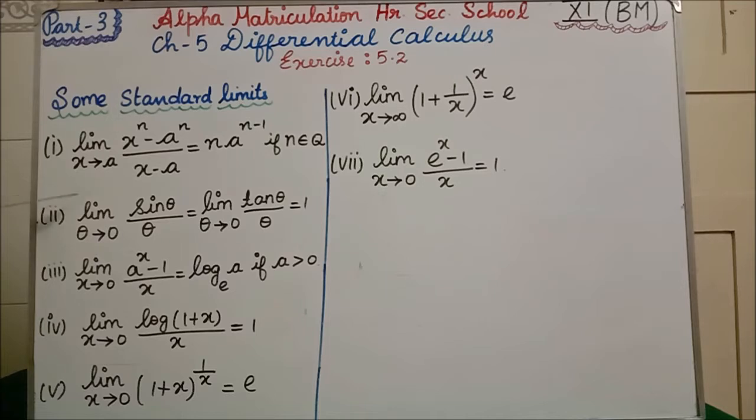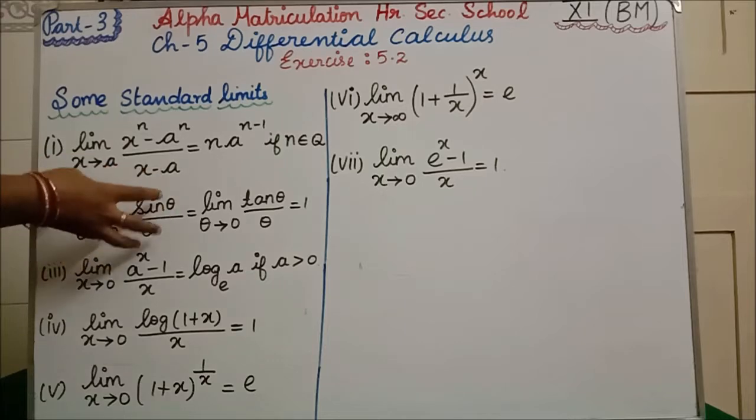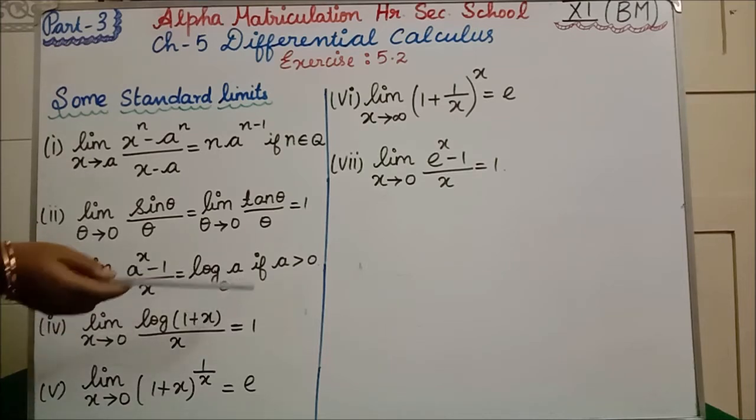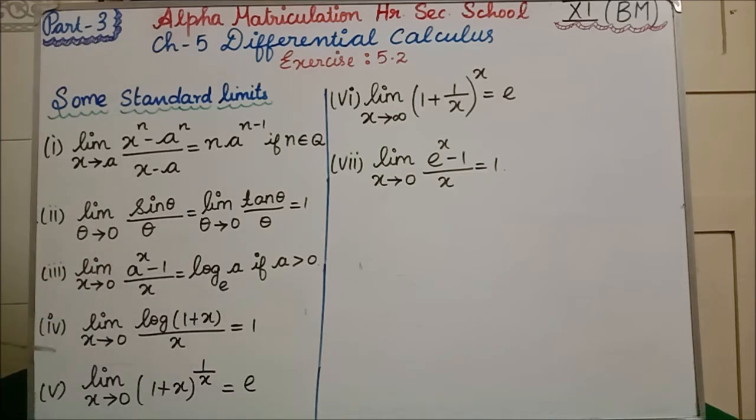Clear? The second is limit theta tends to 0, sin theta divided by theta, equal to limit theta tends to 0, tan theta divided by theta, and the answer is 1. Theta tends to 0, sin theta divided by theta is 1, and tan theta divided by theta is also 1. Third formula is limit x tends to 0, a power x minus 1 divided by x, equal to log base e a. Clear? The fourth one is limit x tends to 0, log of 1 plus x divided by x, equal to 1.